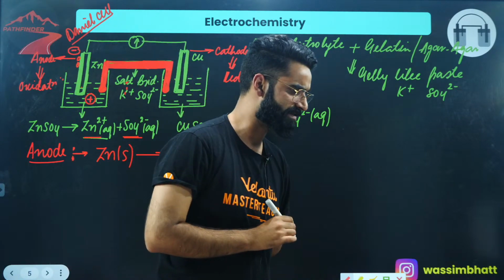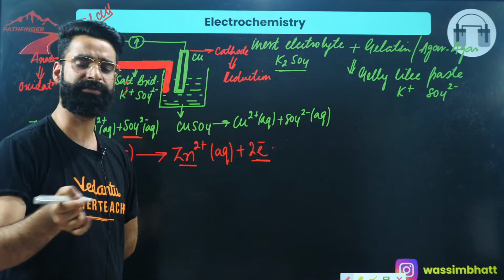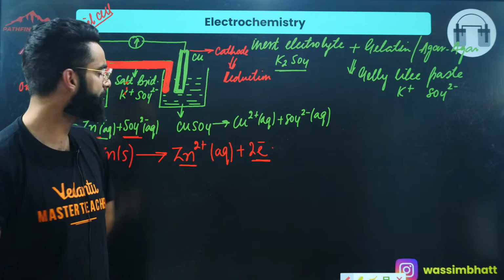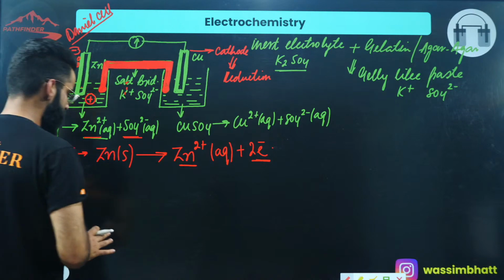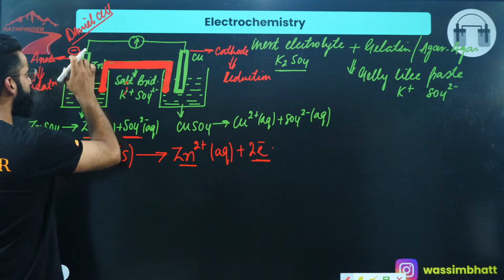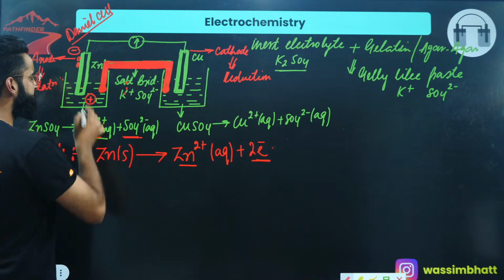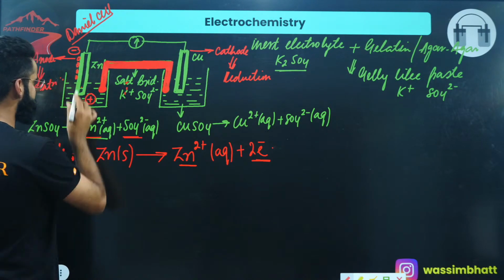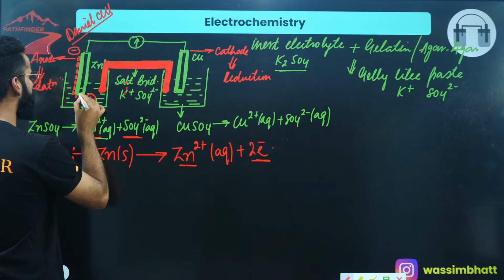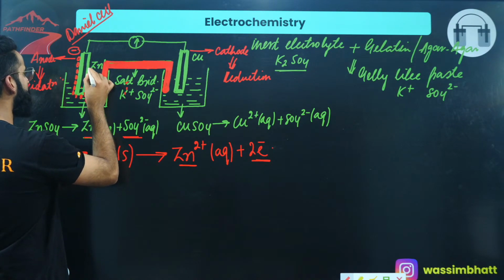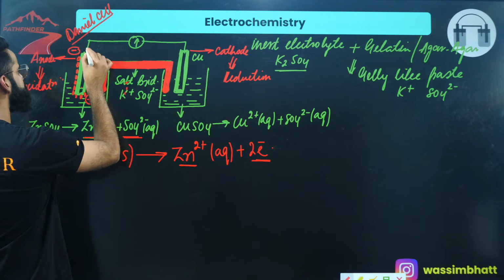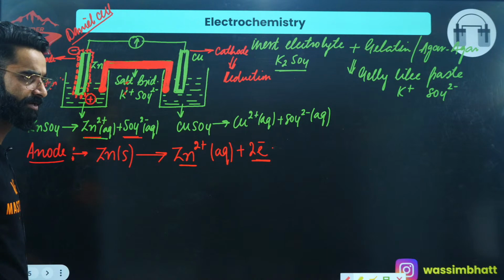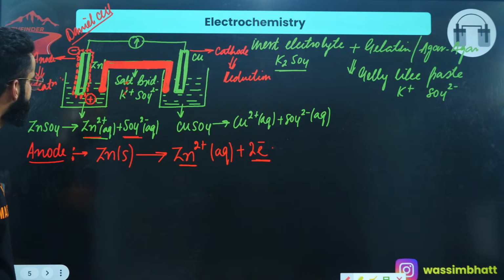As I told you in the beginning itself, the rod of the anode in the case of a Daniell cell, in the case of a galvanic cell, is going to have the negative charge. Now guys, due to the oxidation of one zinc atom, 2 electrons got accumulated on the rod. Due to the oxidation of one more zinc atom, 2 more electrons will be accumulated. Similarly, due to the oxidation of more and more zinc atoms from the rod, electrons will keep getting accumulated on the rod, due to which this rod gets the negative charge.